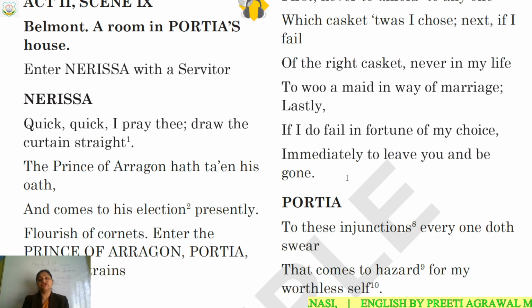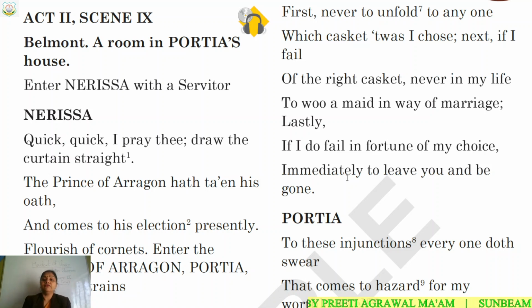So these are the three conditions which you have to learn. First condition, never to reveal. Second condition, he can never marry any other lady. Third condition, immediately he has to leave the place and be gone if he chooses the incorrect casket.